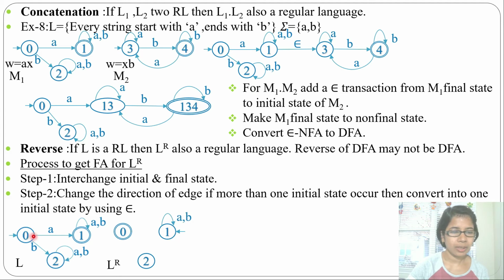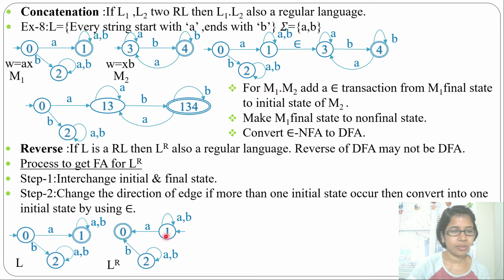Then there was an edge from state 0 to state 1. Now we'll just reverse these edges. So there will be an edge from state 1 to state 0 and it will be a transition. At state 2 there was a self loop, it will be the same, and there was a transition from state 0 to state 2. Now here it will be from state 2 to state 0. Now this is the reverse of this.